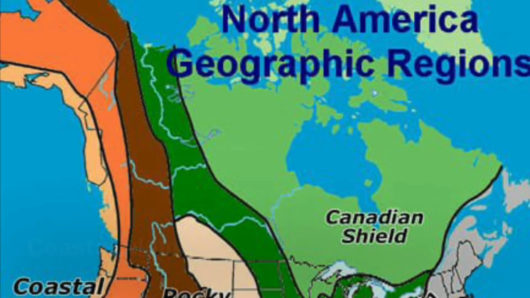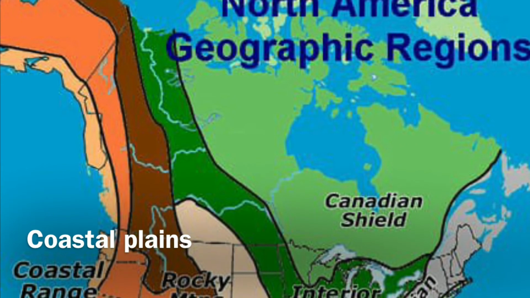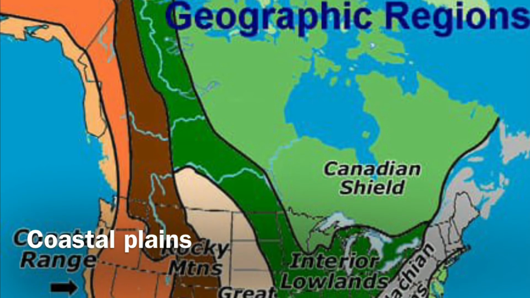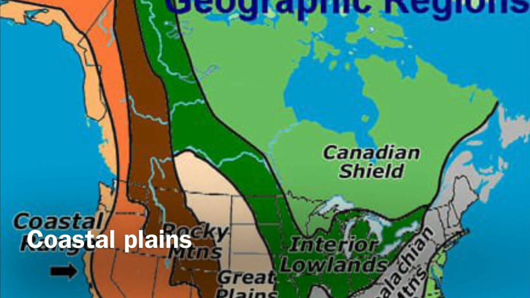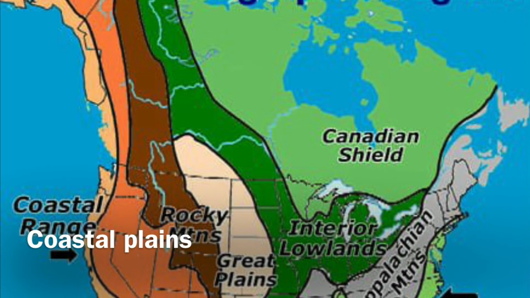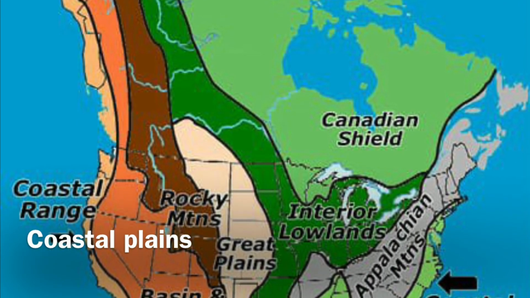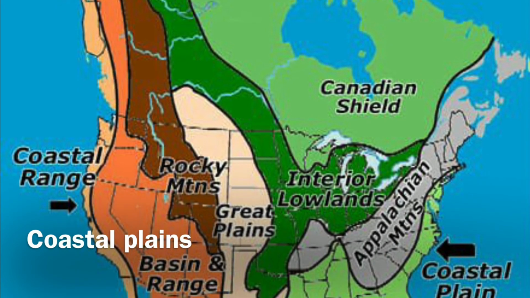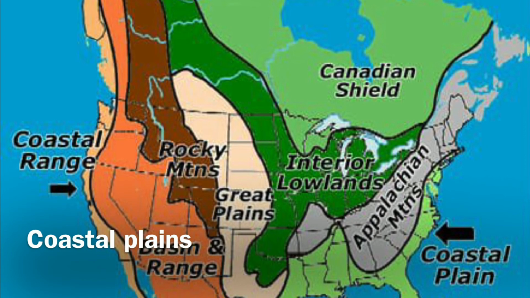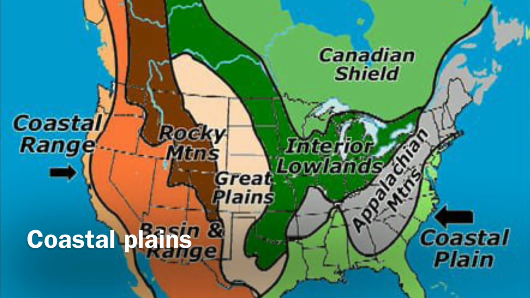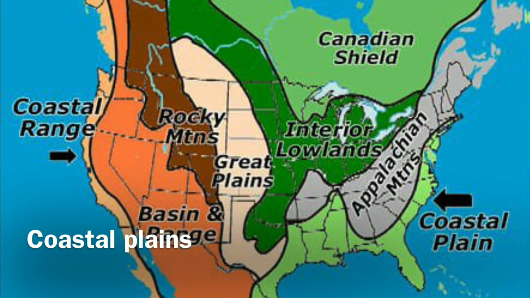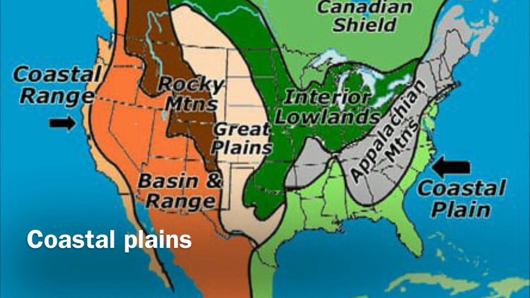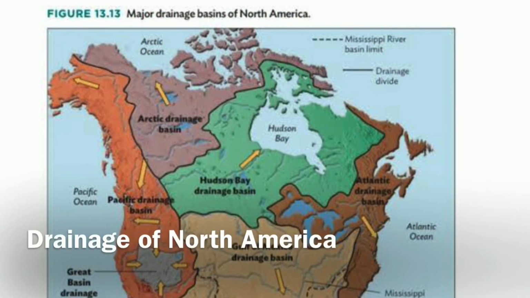The coastal plains of North America. The coastal plains of North America are the youngest in age. Most of the Atlantic plains have been drowned, that is, they lie underwater. This is a low and relatively plain area with sandy soil, which is infertile in nature. So this coastal plain area is infertile, and nothing can be grown there. Naturally, it is infertile.